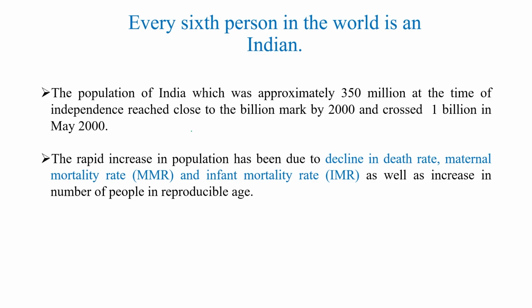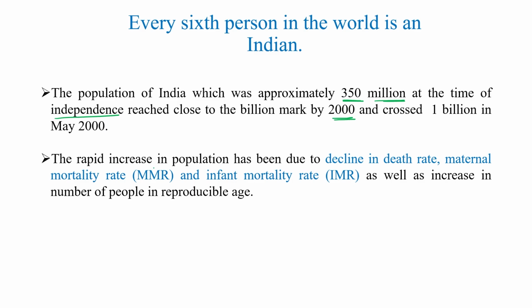The population of India at the time of independence was approximately 350 million only. It reached close to a billion and crossed 1 billion in May 2000, and now it is 142 crores.